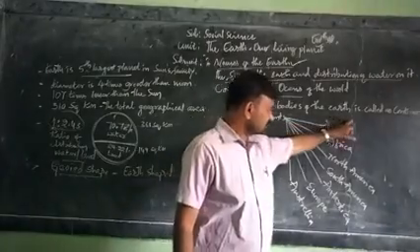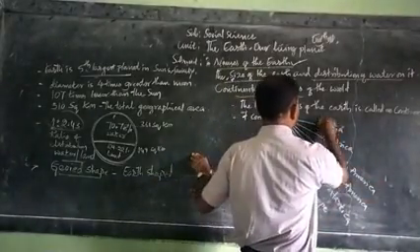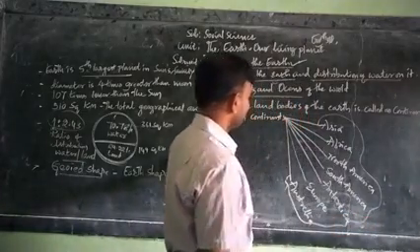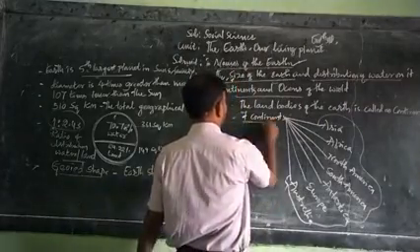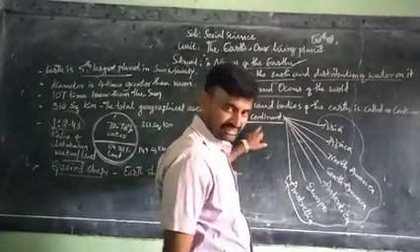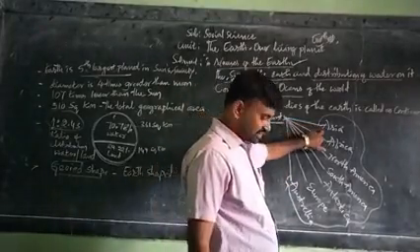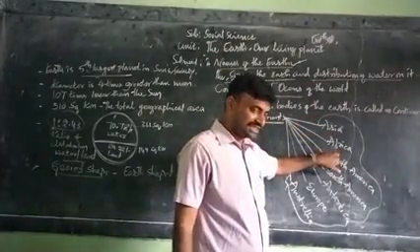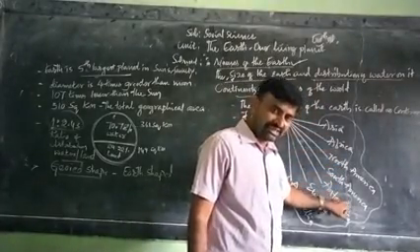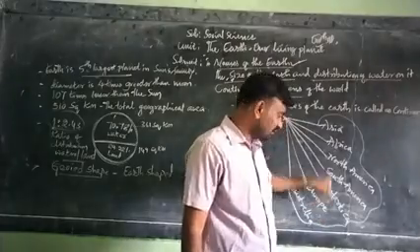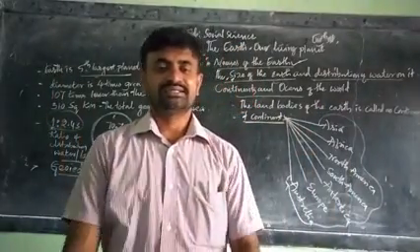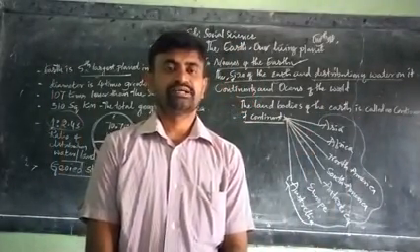These are the seven land bodies we can observe on the earth, and they are called continents. Namely, Asia, Africa, North America, South America, Antarctica, Europe, and the last one is the Australia continent. Did you get my points, dear students?